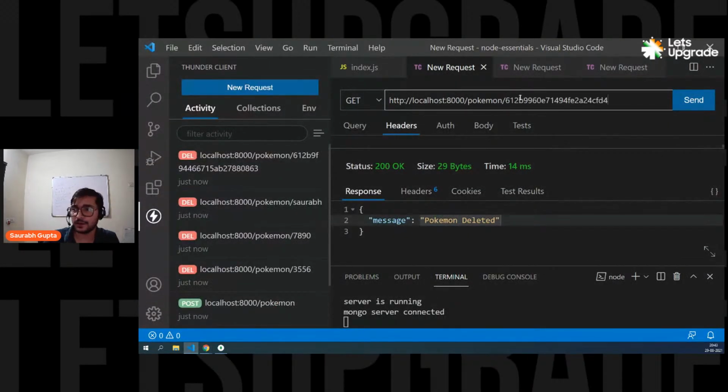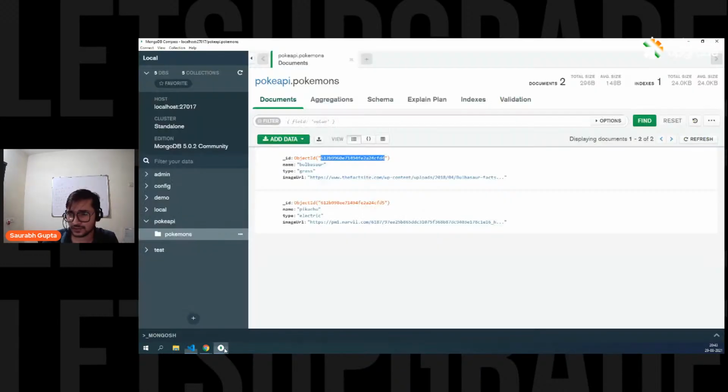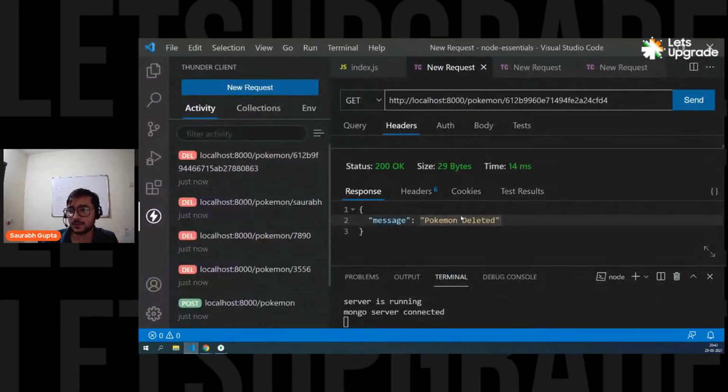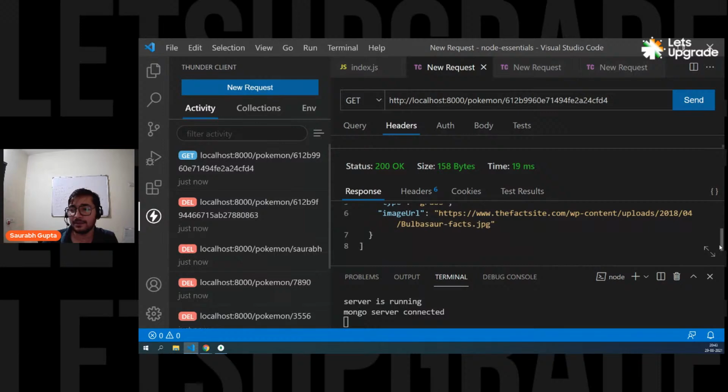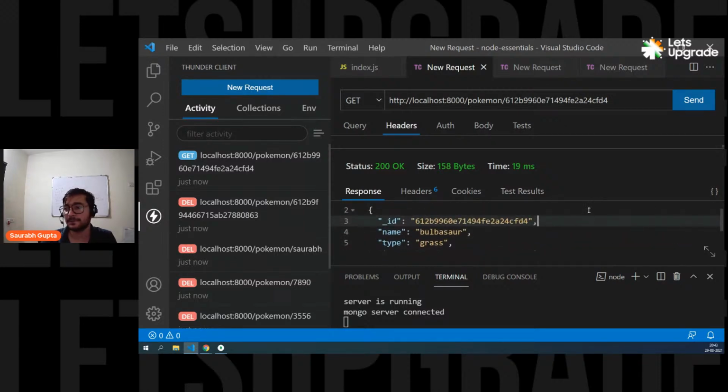And let's put this one. And let's see in the response, are we going to get Bulbasaur? Is the first Pokemon Bulbasaur? Yes. So let's see in the response, are we getting only Bulbasaur? Send. And here we go. See now, guys. We get only Bulbasaur, and that's what we wanted, right?